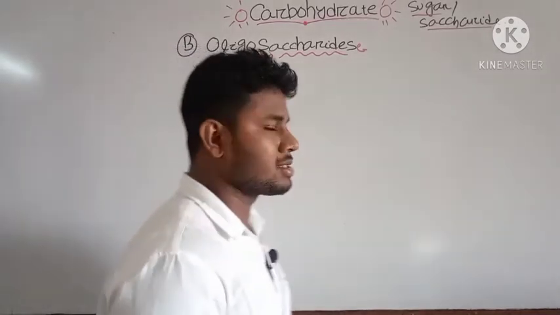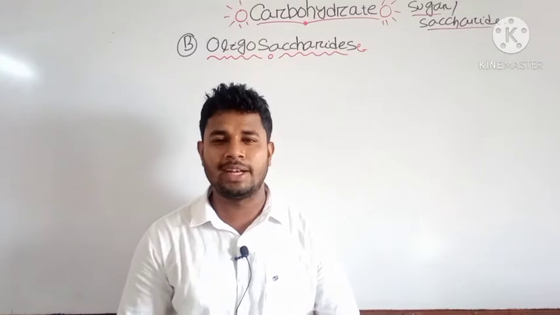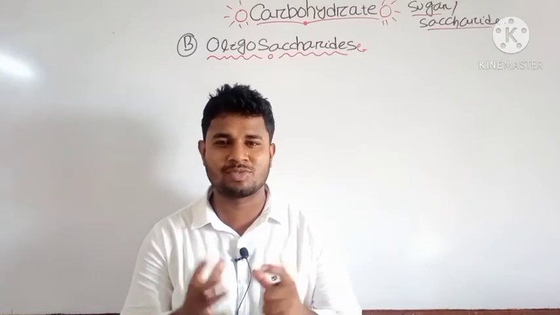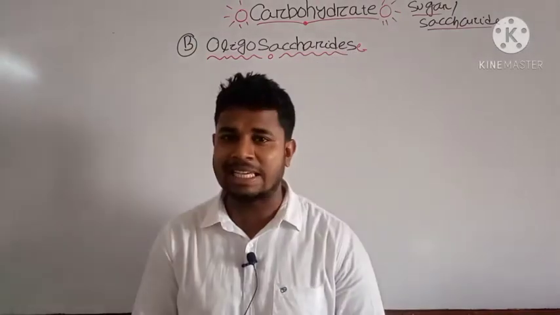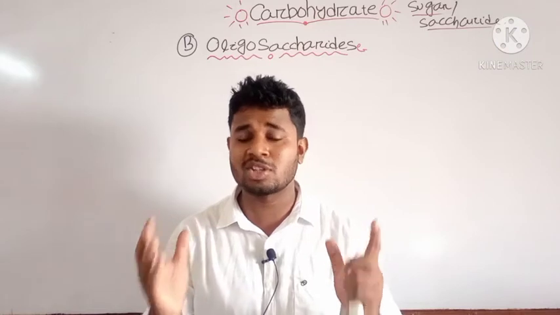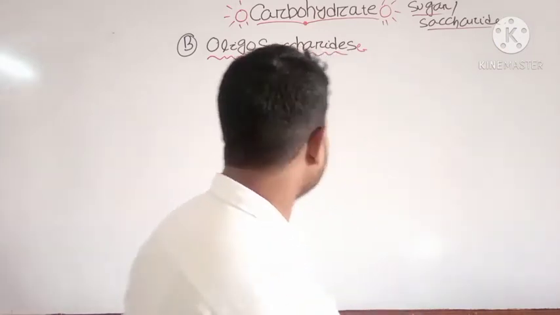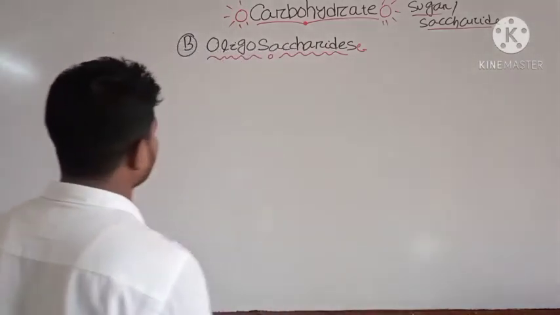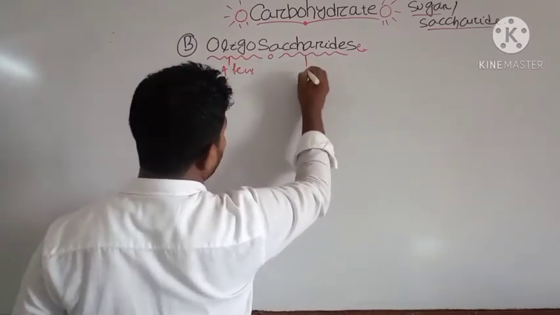Okay, let us now discuss another type of your carbohydrate, that is oligosaccharide. We have already discussed the monosaccharide, they are the simplest form of your carbohydrate, and if you consider the oligosaccharides, they are the units of monosaccharides. That is, most of your monosaccharides unite to form your oligosaccharides. Oligo means a few, and saccharide, already you know, is sugar.